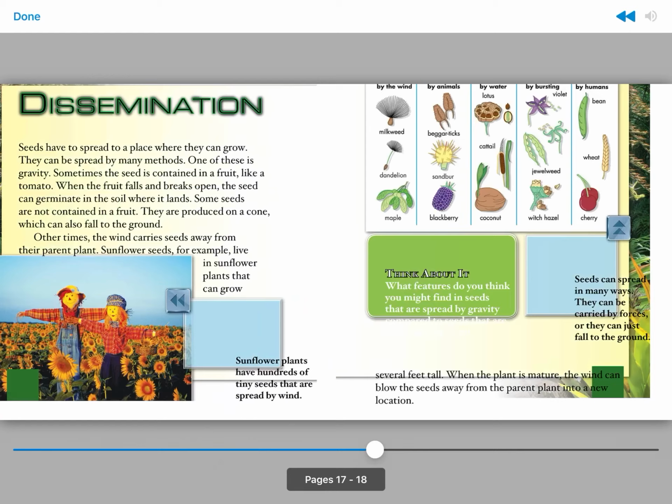If you see up in the upper right here, there's a chart of how different plant seeds are disseminated. And it shows the bean up at the top right corner, that the bean must be disseminated by humans. That's interesting.